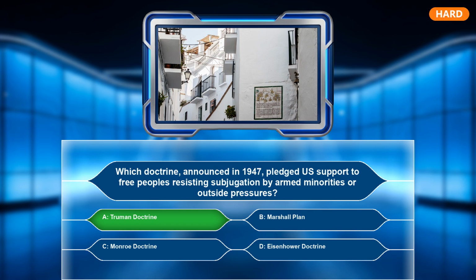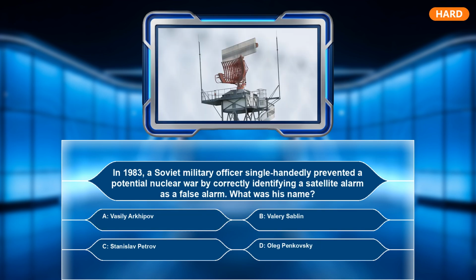Think carefully. In 1983, a Soviet military officer single-handedly prevented a potential nuclear war by correctly identifying a satellite alarm as a false alarm. What was his name? A. Vasily Arkhipov. B. Valery Sablin. C. Stanislav Petrov. D. Oleg Penkovsky. The correct answer is C.